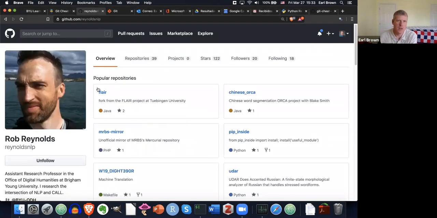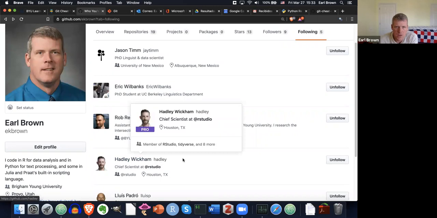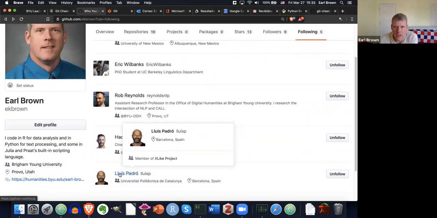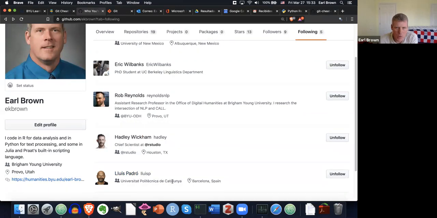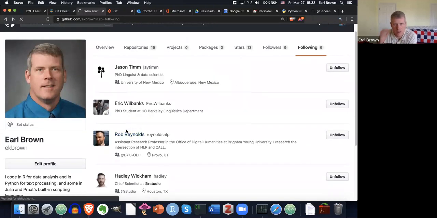For example, I'm following, let me go back for a second, the chief scientist at RStudio, Hadley Wickham. He's created all sorts of cool packages. This guy created the Freeling part-of-speech tagger at the University Polytechnic of Catalonia in Spain. Really good part-of-speech tagger for Spanish. Okay, so anyway, Rob Reynolds is a computational linguist.